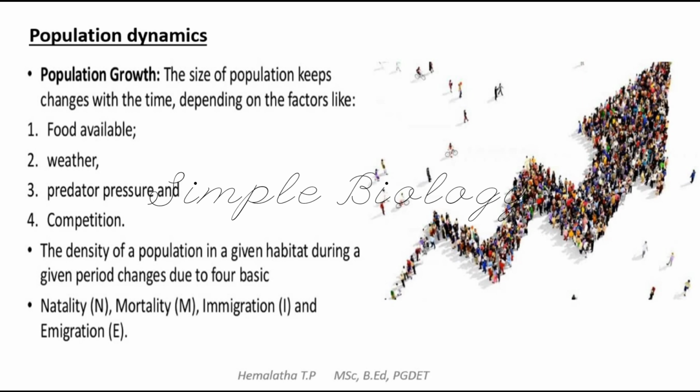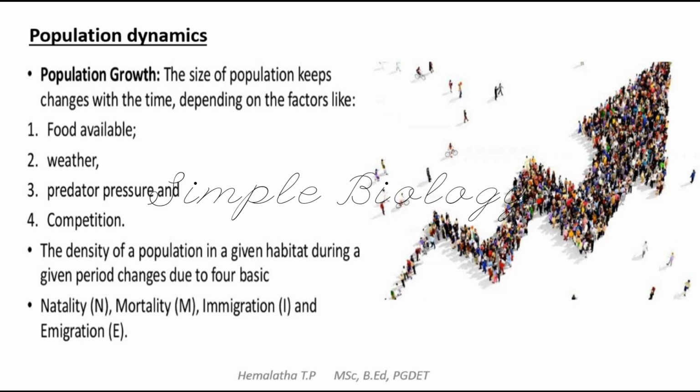So population growth keeps changing with time depending on factors like food availability, weather condition, predator pressure, or competition among the individuals. All these factors help the population to either increase or decrease.